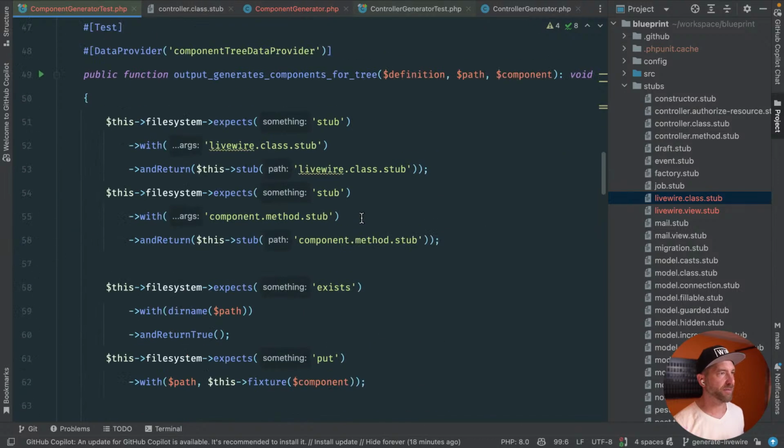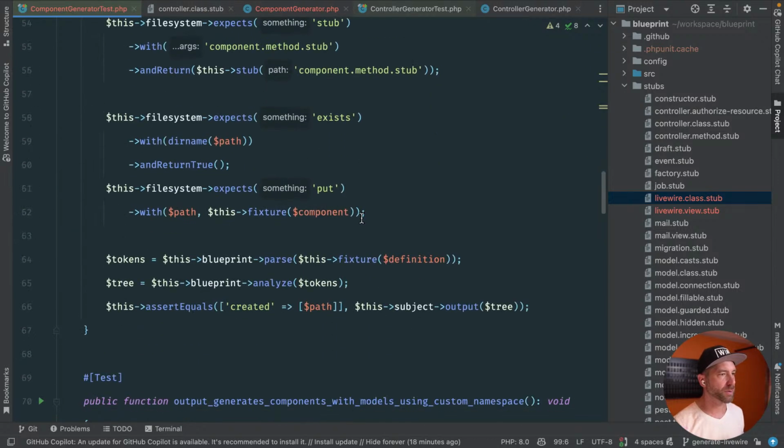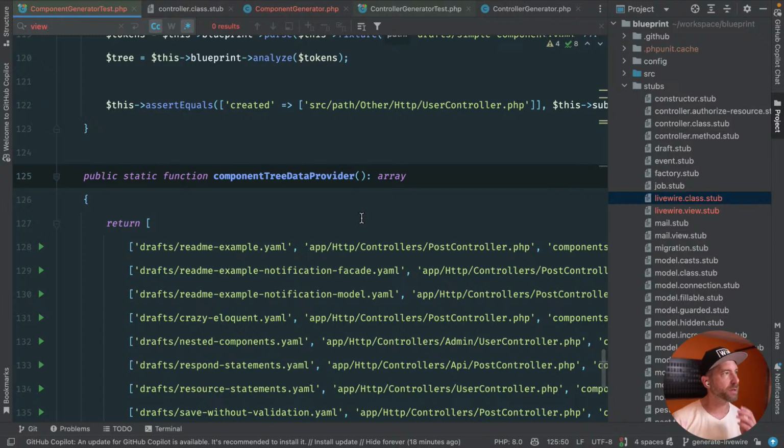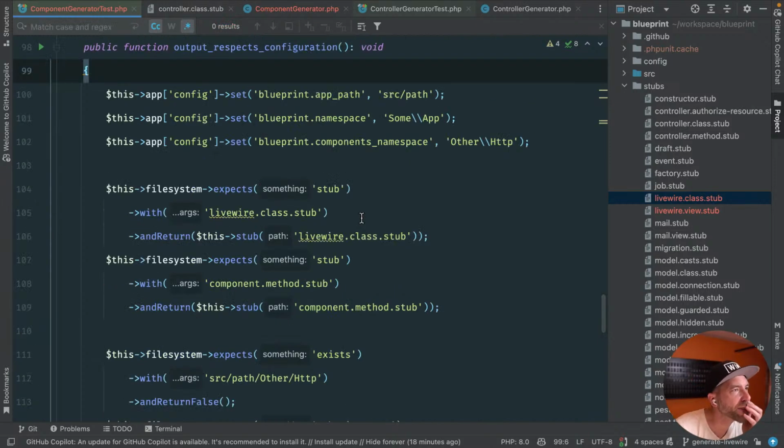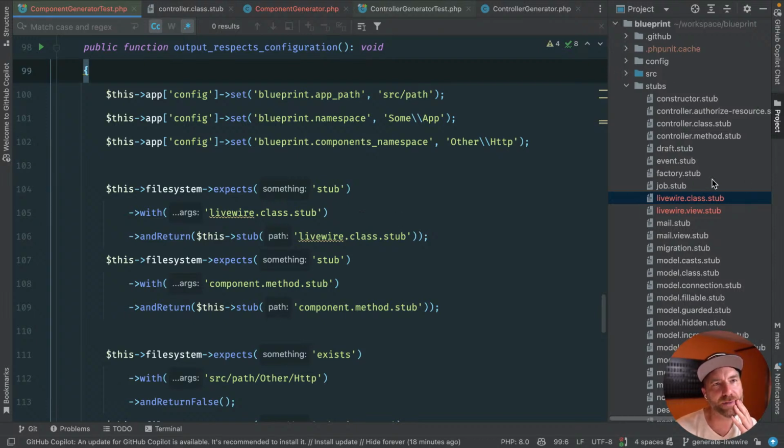And do we have any views? Where's the view? Do we have a view in here? No, we don't actually generate. I think the view generator is handled separately. I don't know if I want that to be the case for Livewire. We'll change that. I think Livewire should just make the view because we're not actually putting anything in the view.